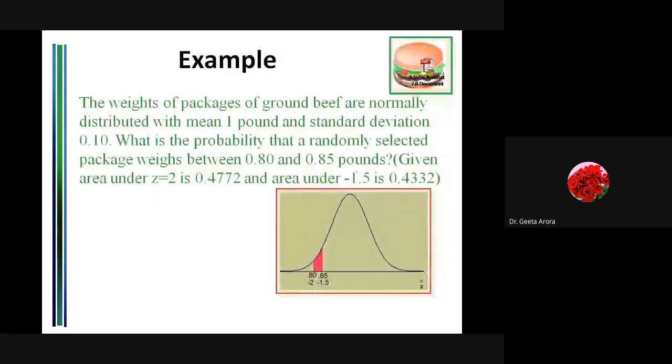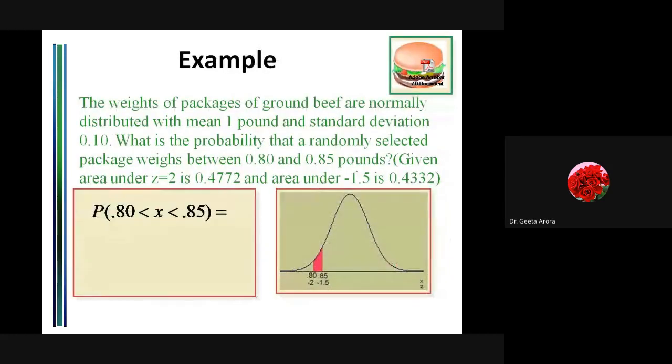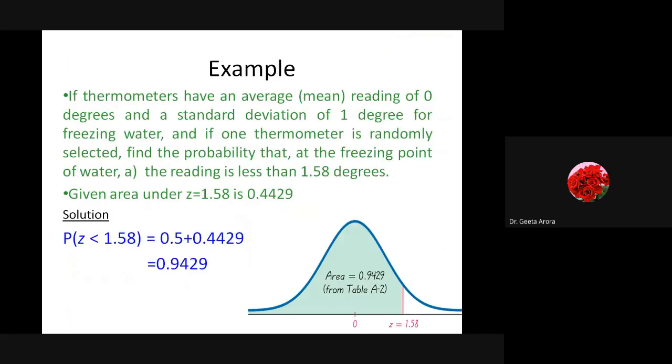In the second example, what we have done, we are looking for the areas lying between two limits. So for that limits, we have subtracted the value and obtained the in-between area. For the next example, we have taken already the standard normal distribution where the mean is 0 and the standard deviation is 1. And then after we have taken then what is the probability that it is more than this or less than this.